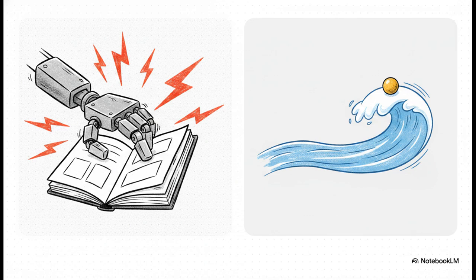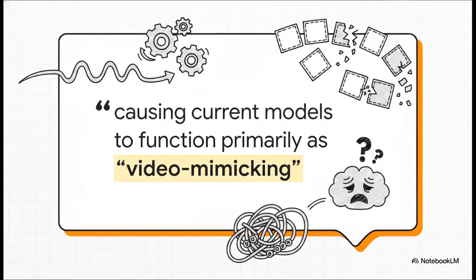On the flip side, we have continuous time reality, which is fluid and driven by underlying higher-order physics. Current models are basically just awkwardly mimicking frames instead of actually grasping how one moment smoothly flows right into the next. So the problem really boils down to this. By ignoring the fundamental continuity of physics, standard models are effectively just doing video mimicking. And this leads to massive computational inefficiency. Plus, it means if the data is irregular, or say a frame drops, the AI gets completely lost because it never actually understood the physical laws governing the movement in the first place.